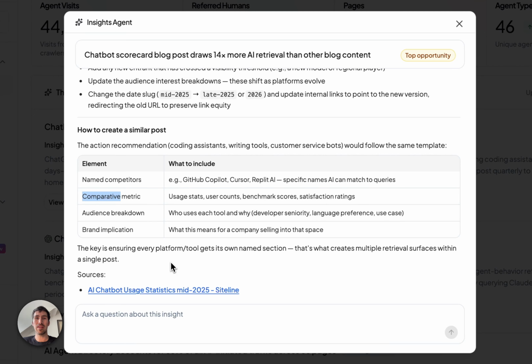So yeah, hopefully this is helpful in taking a finding and then making it actionable for content strategy. The next extension of this obviously is to say, okay, now go do it for me, and plug in directly to CMS and start to create that content, which we're working on. But just want to give this quick update, and yeah, love for people to check it out and let me know what you think.